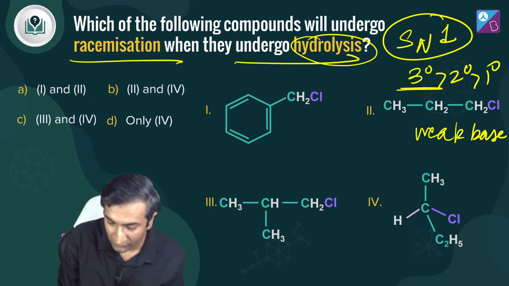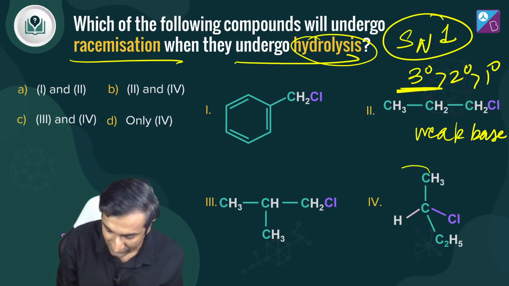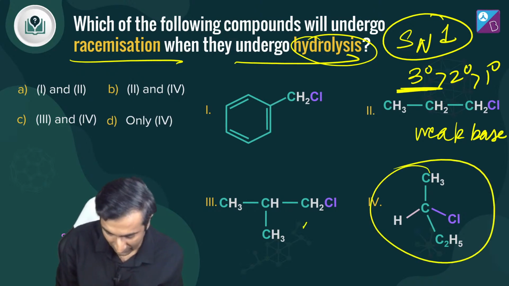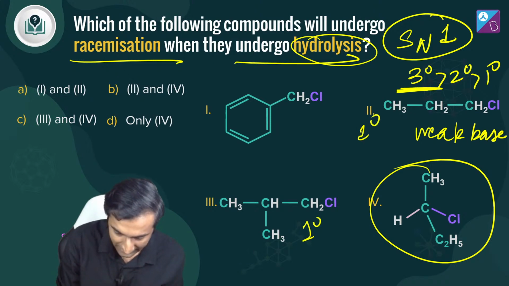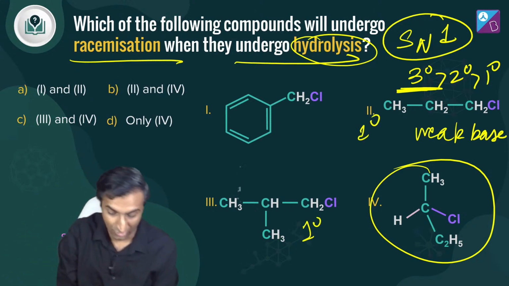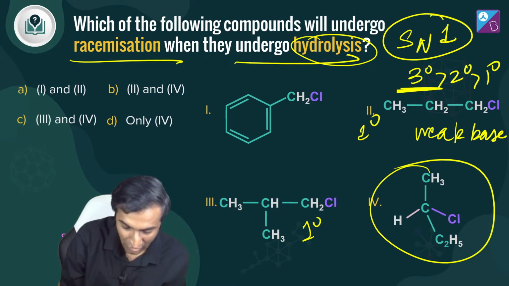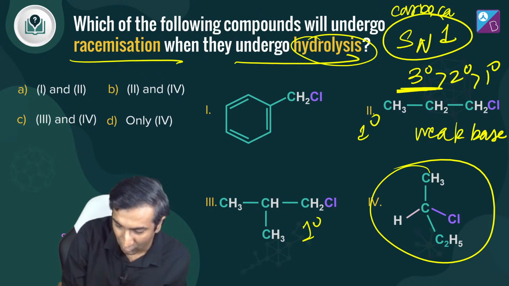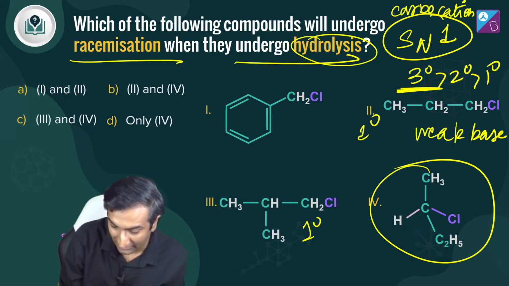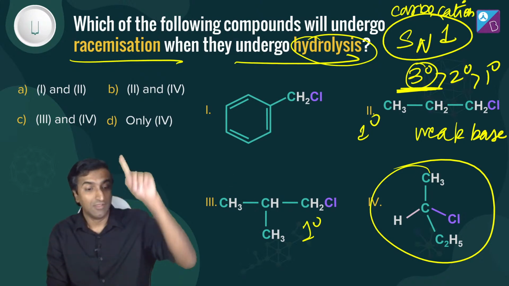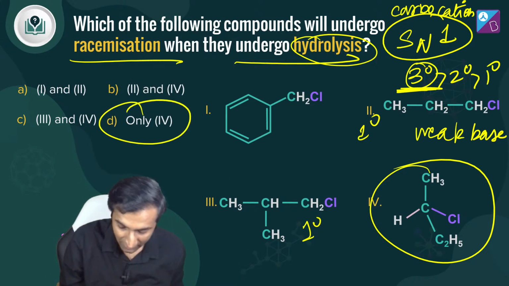So looks like all we've got to do is identify where the tertiary is, and that looks like it's only this one, right? This is primary, this is also primary, and this one is not going to happen. You're not going to get a plus charge over here. That's crazy. It's not going to form a carbocation. Oh yeah, I forgot to mention that. A carbocation will form, right? A stable carbocation, hence tertiary greater than secondary greater than primary. So the answer for this one is only 4.